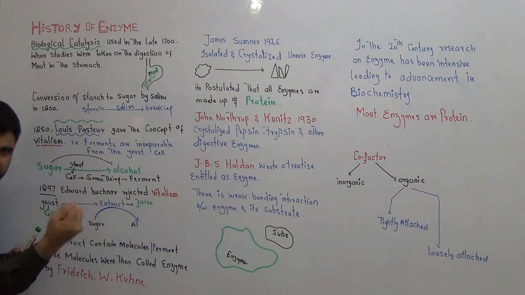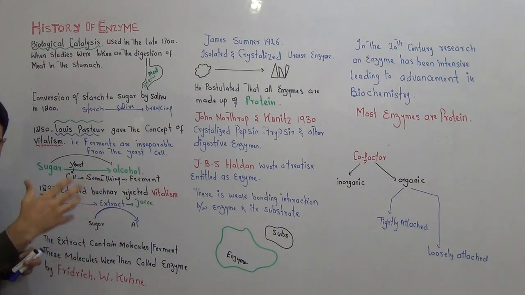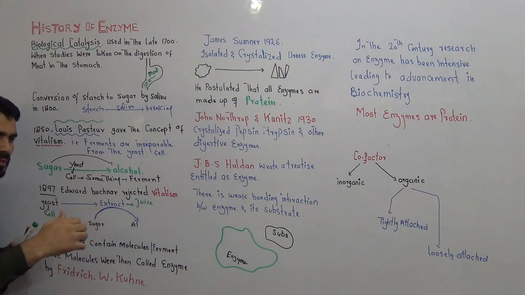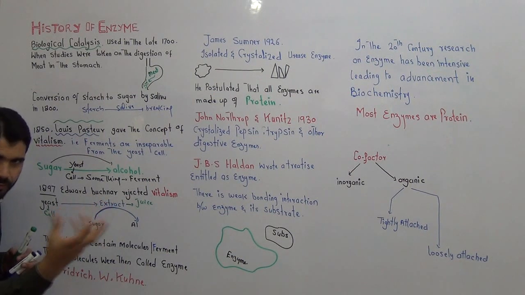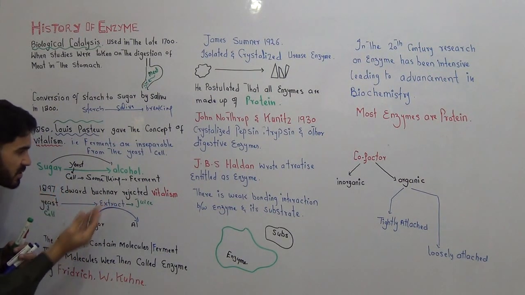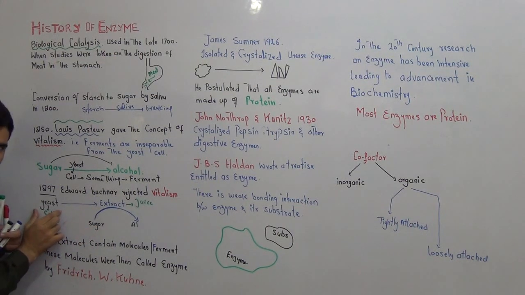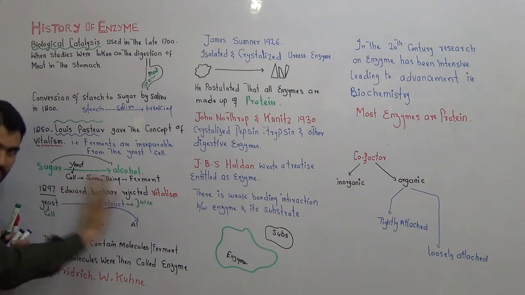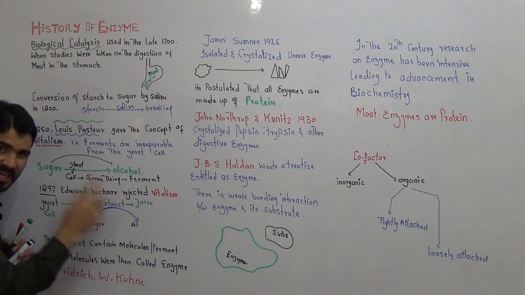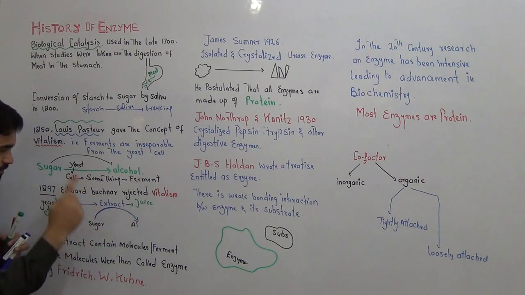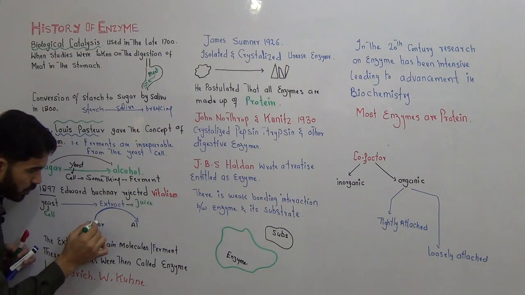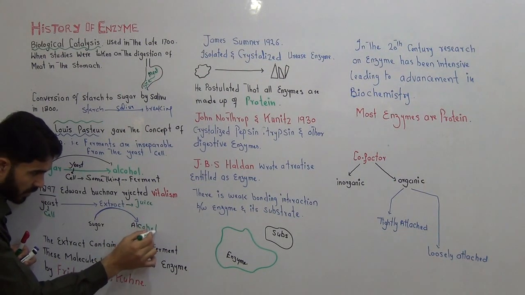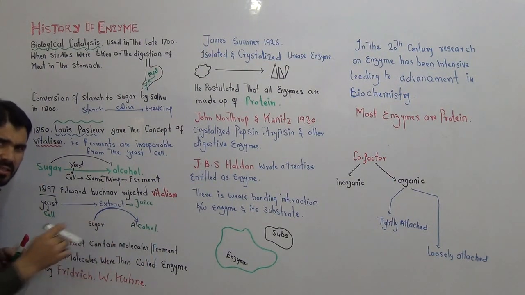You take some leaves or herbs and crush them in a beaker or a mortar and pestle, and then you get the juice. In simple words, it's the juice of something. That juice is called the extract. So now you have the yeast cells, but you get the juice from the yeast. The yeast cells are now separated. With the help of this extract, we convert sugar into alcohol. So this is called fermentation.